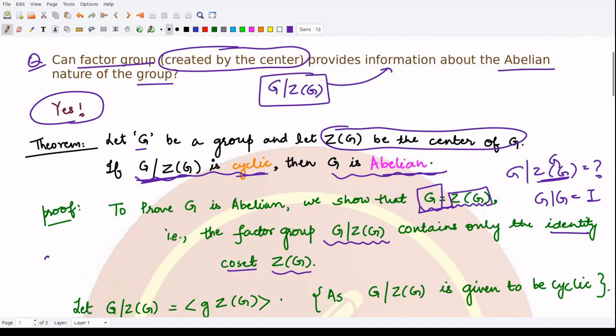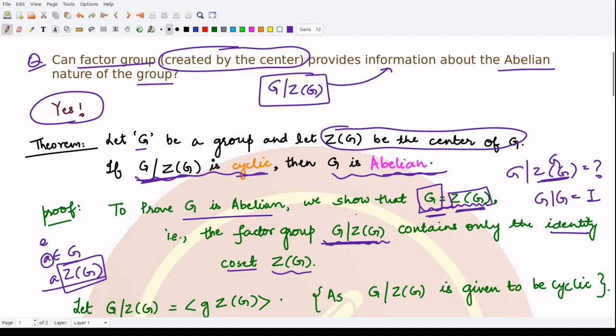Otherwise, what we do, we take some element A from G and we create cosets by defining it like this. For different A's, we have different such cosets, correct? And these cosets are basically the members of factor groups. Here, we are taking this element A as the identity, such that we have Z(G) as the identity coset within it. If we prove this thing, we will be proving that Z(G) would be equal to G, and this would further prove that G is abelian. So this is our task.